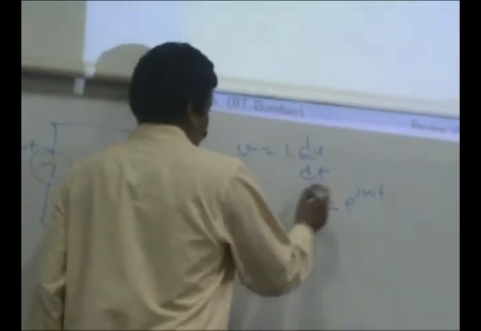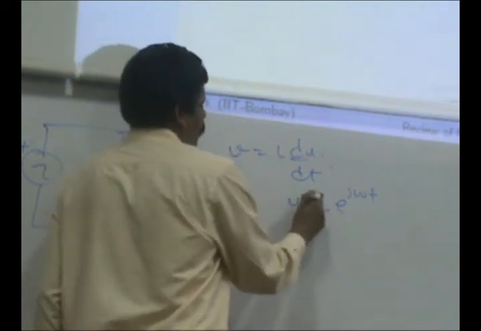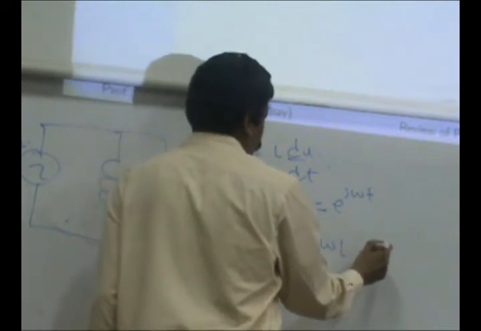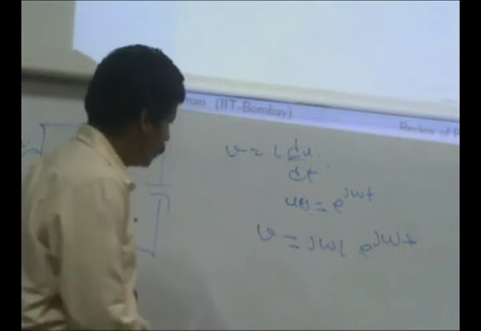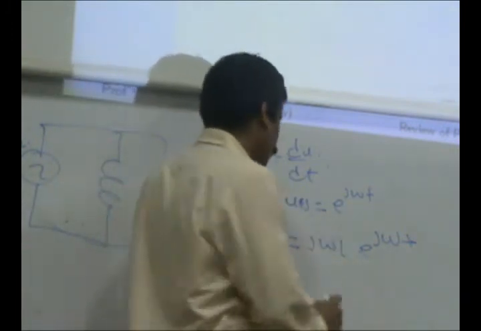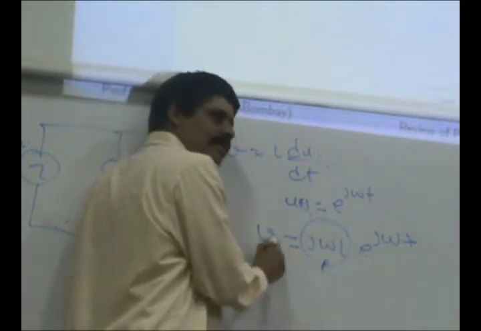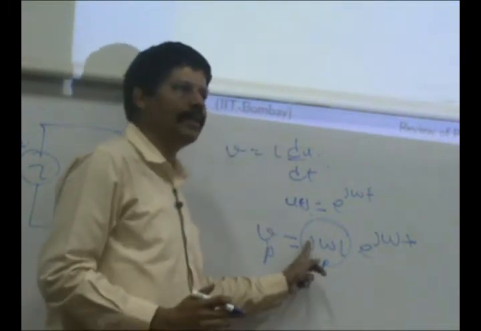So if you do it this way, and if V of t is, for example, e to the power j omega t, what does this tell you? There is a 90-degree phase shift. Voltage is rotated forward by 90 degrees here.